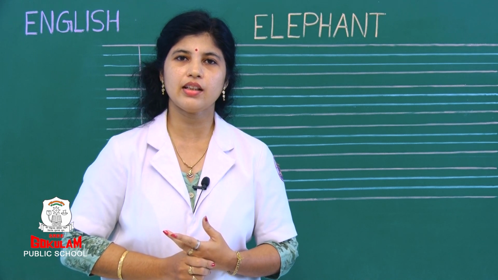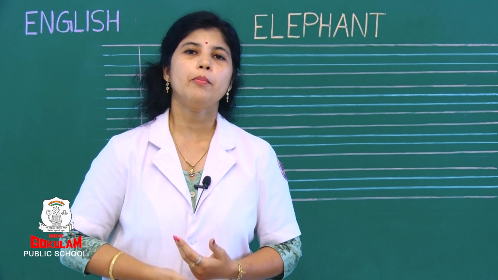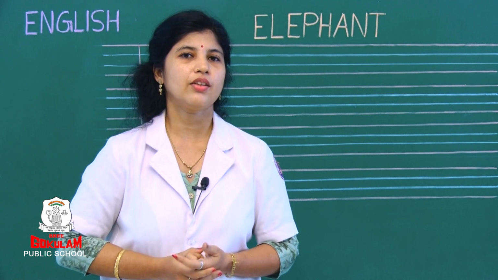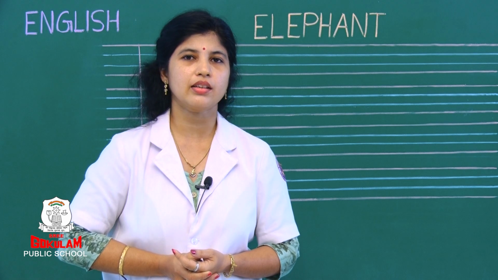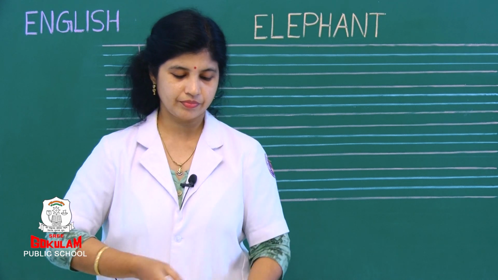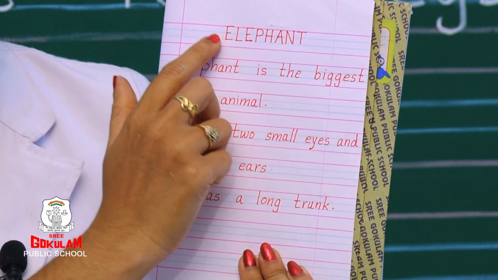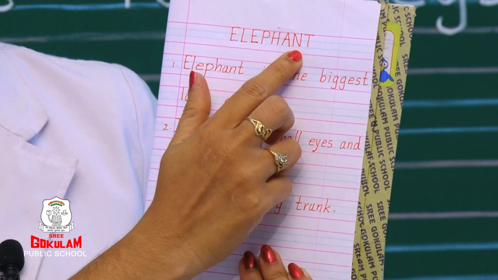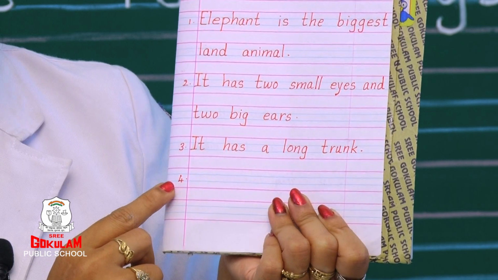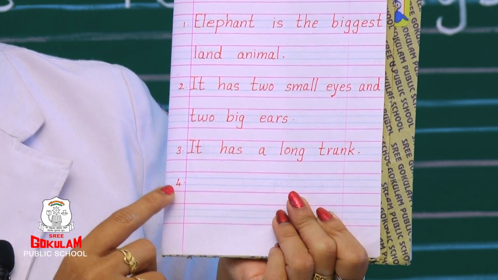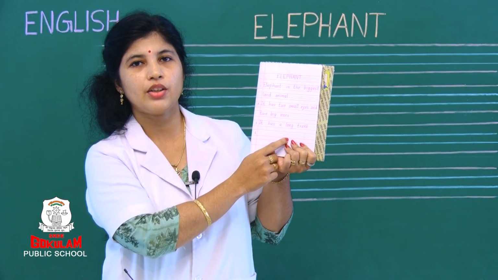And what is the second sentence? It has 2 small eyes and 2 big ears, right? And what was the next sentence? It has a long trunk. Right children? See here. This is how we wrote about elephant. First we wrote the topic, it is elephant, and we wrote 3 sentences. Next, what you should do? You should write in next line. See here, you should write number 4 and start writing from here. Okay? Did you get it?